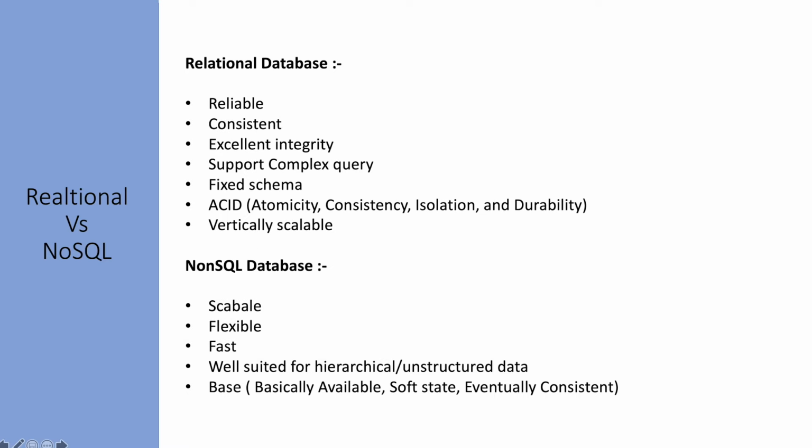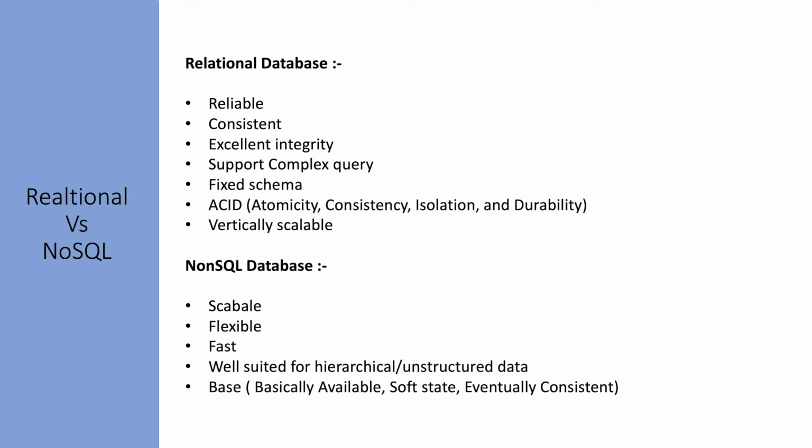So let's talk about relational versus NoSQL databases. Relational databases are reliable. They have been used for a very long time and are well tested in different scenarios. They are consistent; when it comes to consistency, relational databases are still on top.